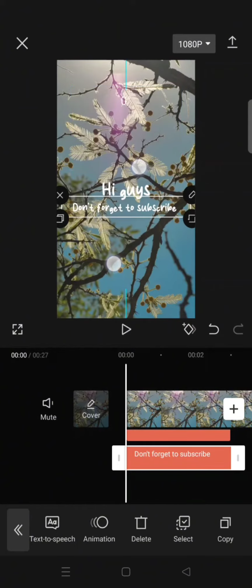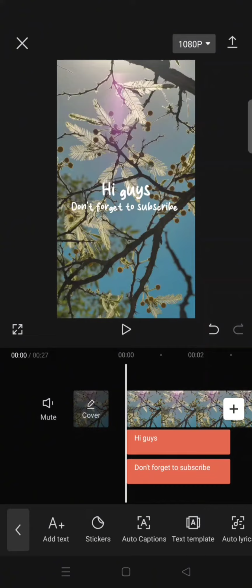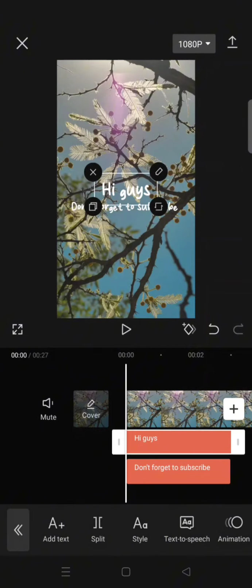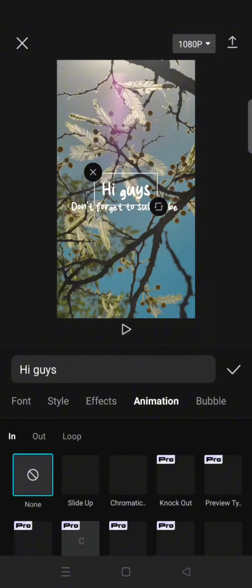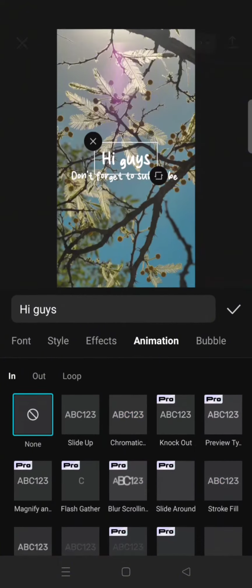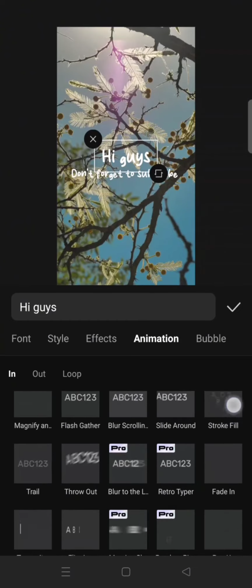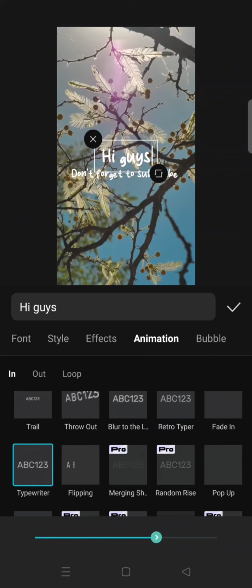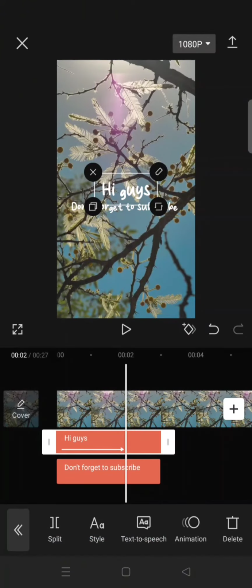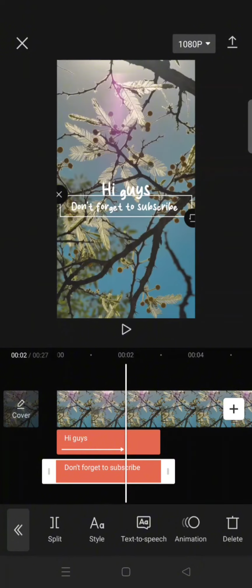Okay, I'm going to put it like this. And after that, click on the first text and go to animation and search for the typewriter animation under the in category. Okay, this one, and adjust the speed to your liking. And also do this for the second text.